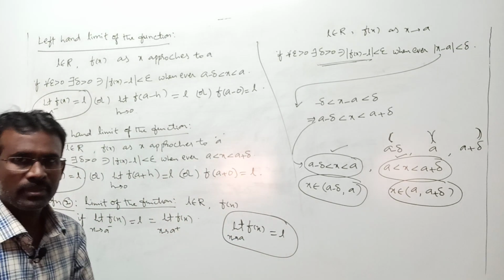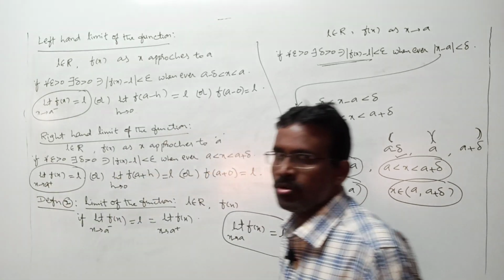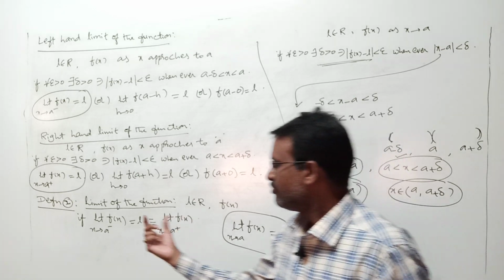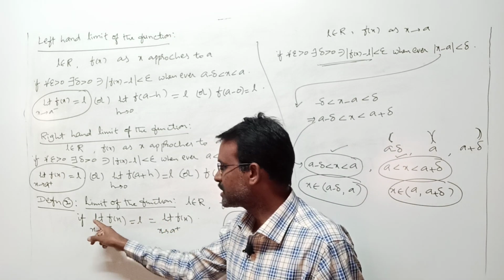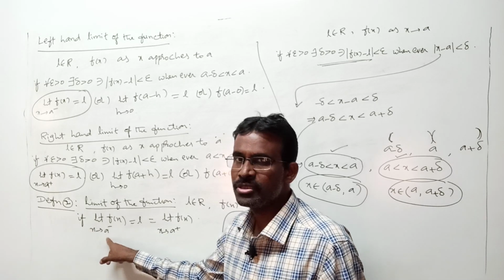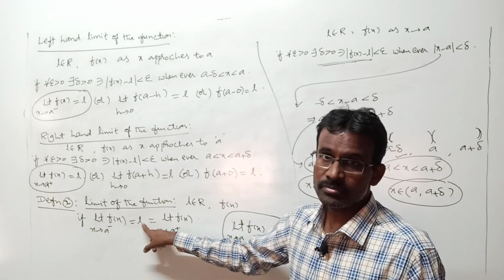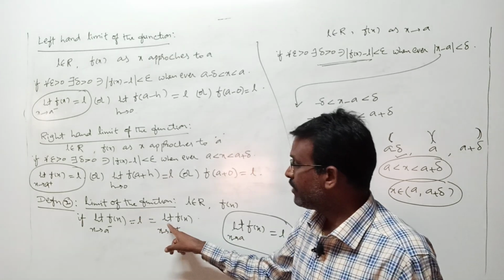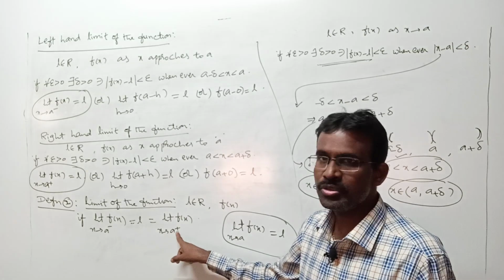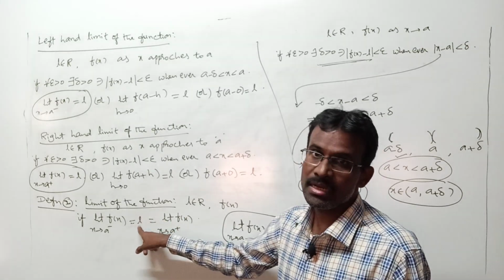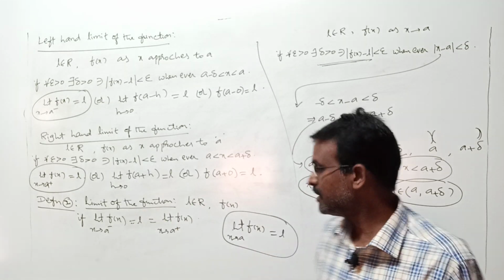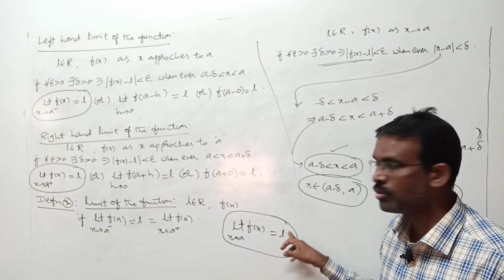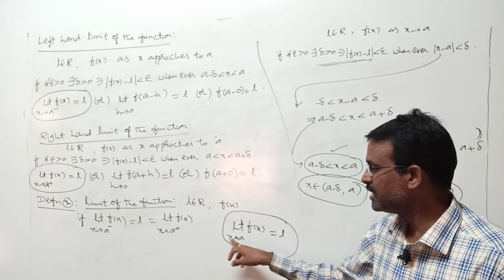That is the meaning of this. Actually, a function is given and they ask whether the limit exists or not. In such case, first find the left hand limit; let us calculate limit f of x as x tends to a minus. You must get a real number L, not infinity, not undefined. And find the right hand limit, limit f of x as x tends to a plus. You must get the same real number L. In such case only we say limit f of x as x tends to a equal to L. There you say this L is the limit of f of x as x tends to a.